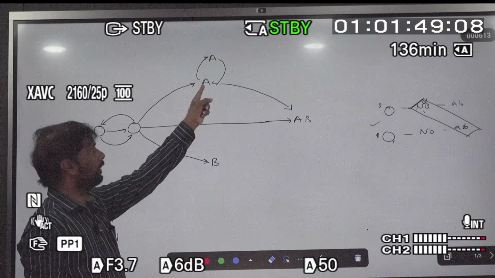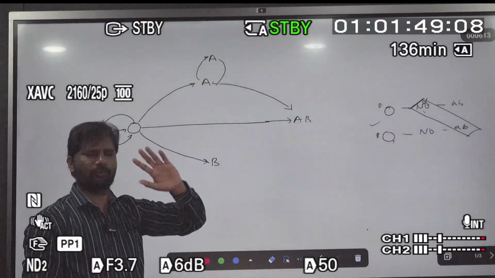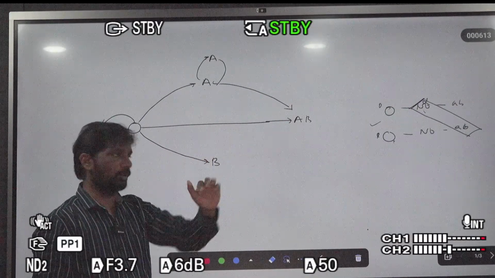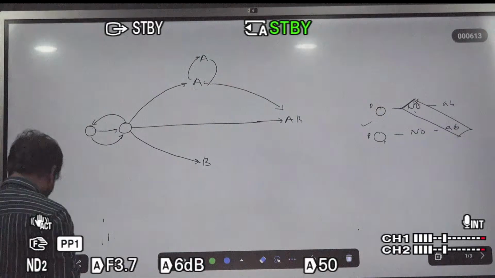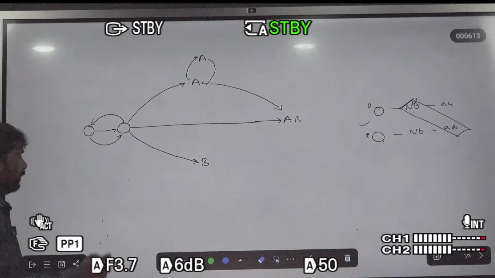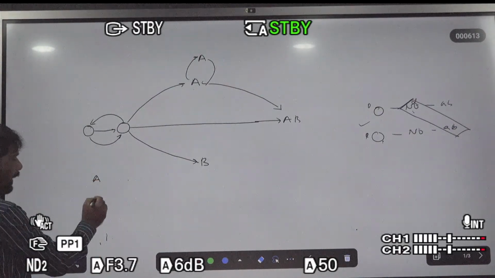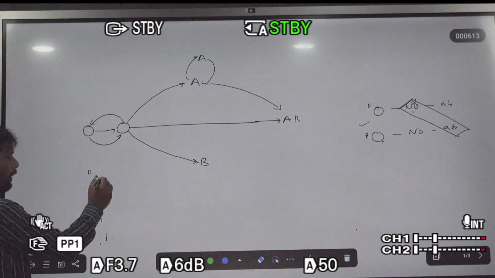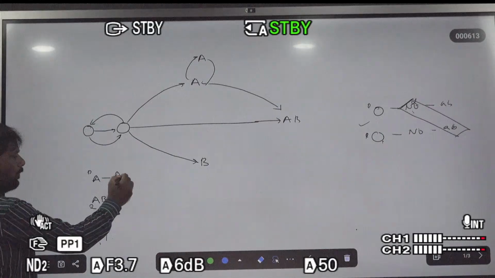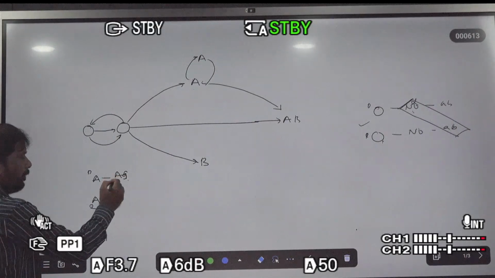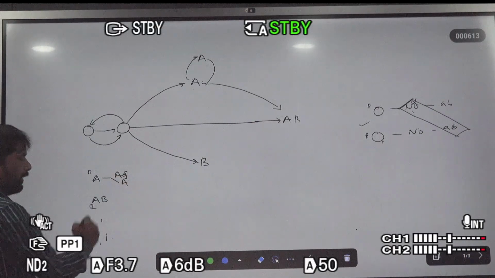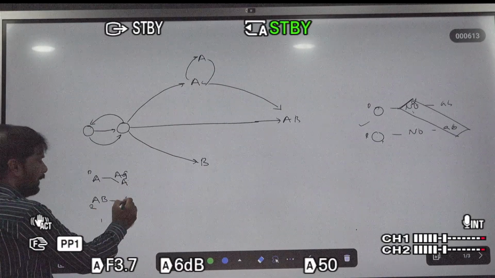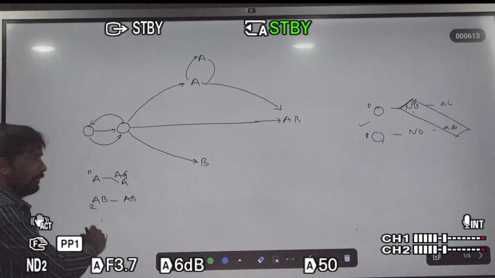So here A to A blood transfusion is suitable, and A to AB is also suitable. How can we say that A to AB is possible? So A and AB, donor and recipient. In the donor, you can observe the antigens. What type of antigen is there? A antigen is present. In AB, what type of antigens are present? A and B antigens are present.